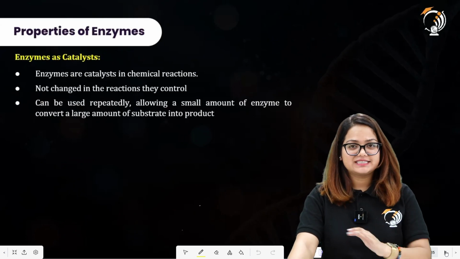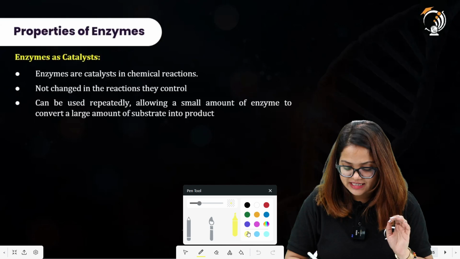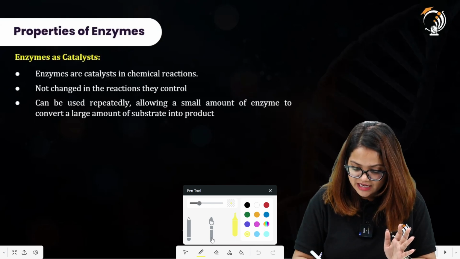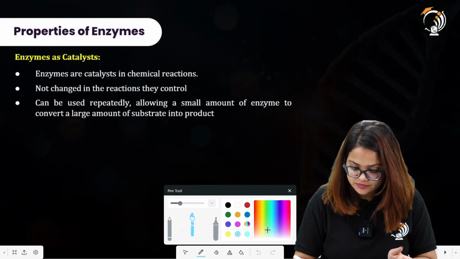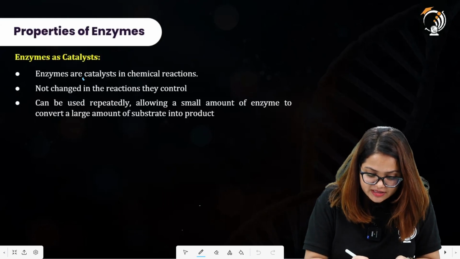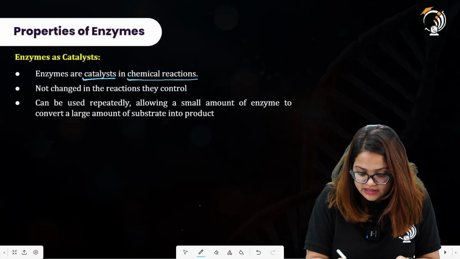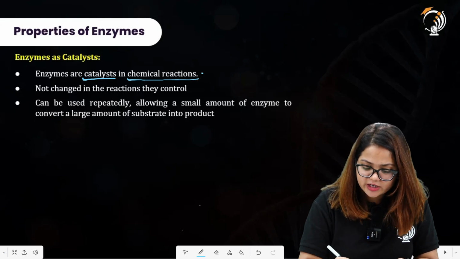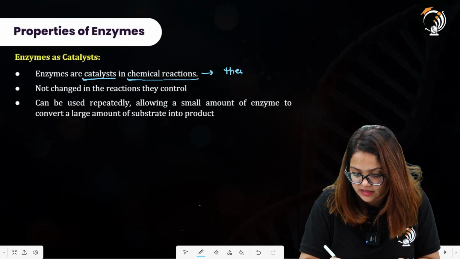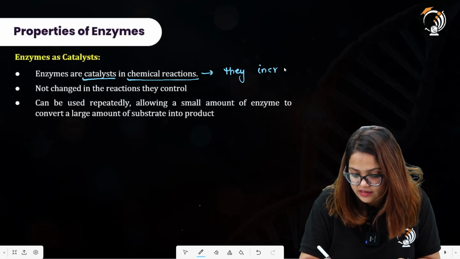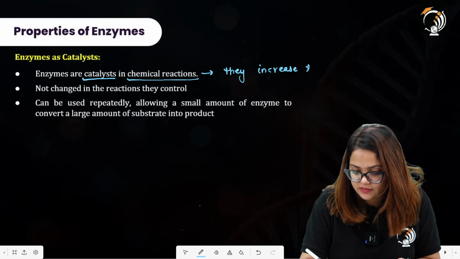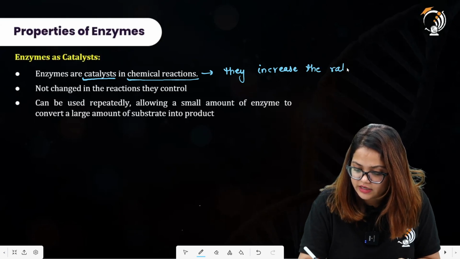The enzyme as a catalyst. Now talking about the enzymes particularly, enzymes are catalysts in chemical reactions. That means they increase the rate of chemical reaction.